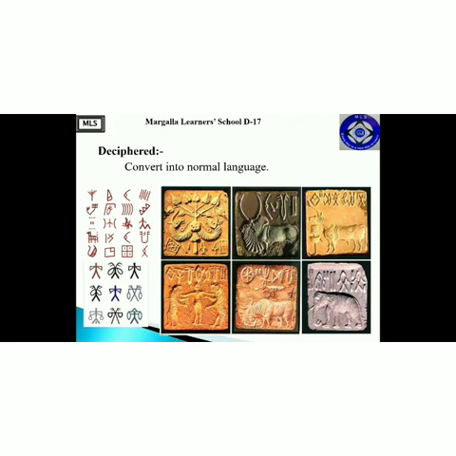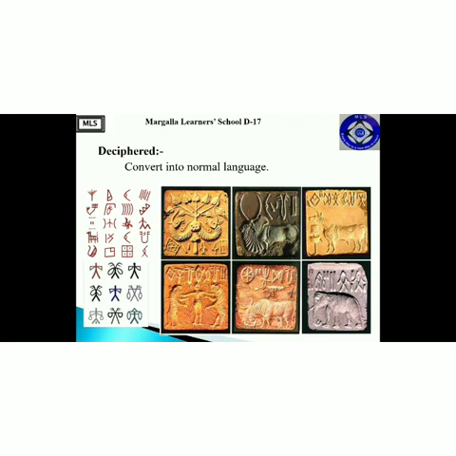For example, you can see in these pictures, these are the symbols, or you can say signs of the Indus Valley civilization people, the people who lived in the Indus Valley many centuries ago. They wrote something in the form of these symbols and signs. Now what we have to do is convert these signs into normal language, for example either English, Urdu, or Arabic, which can be understood by all of us. If we convert this, we would say that these symbols or signs are being deciphered, that they are being converted into normal language.